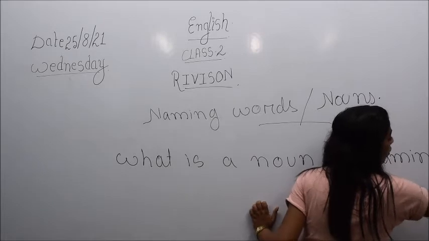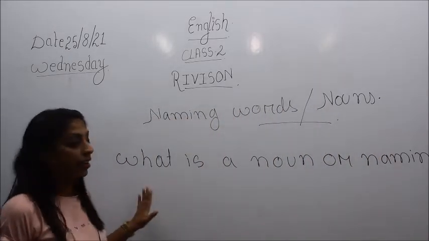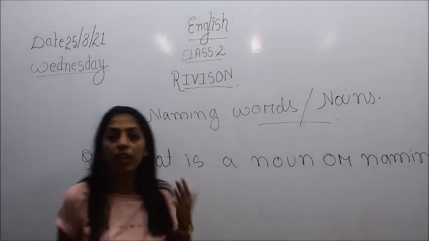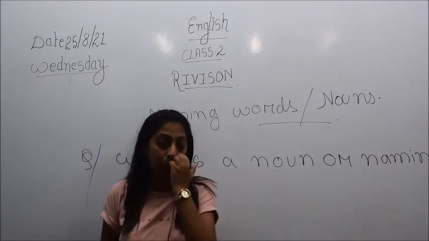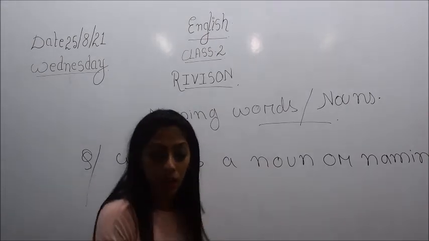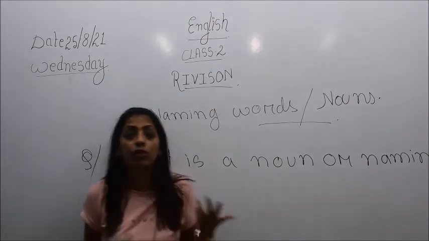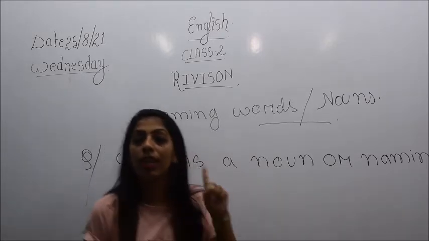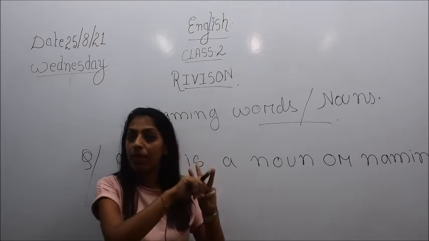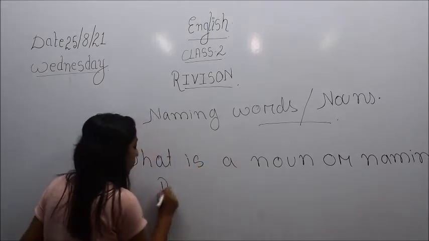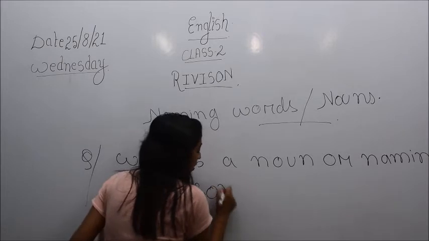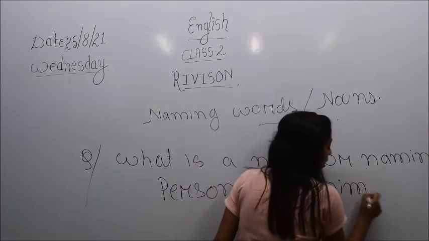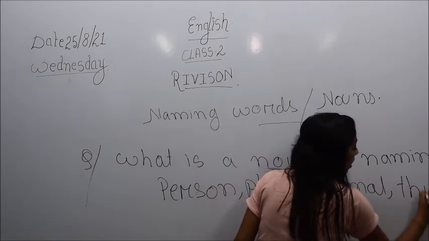So suppose in the exam I give you a question like what is a noun or naming words, then what will you write? You are supposed to write that all the naming words are called nouns, or nouns are those words which give names to a person, place, animal or thing.